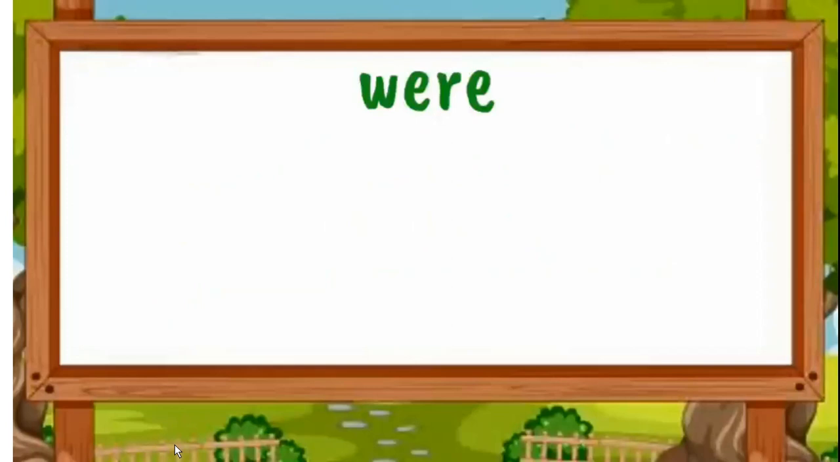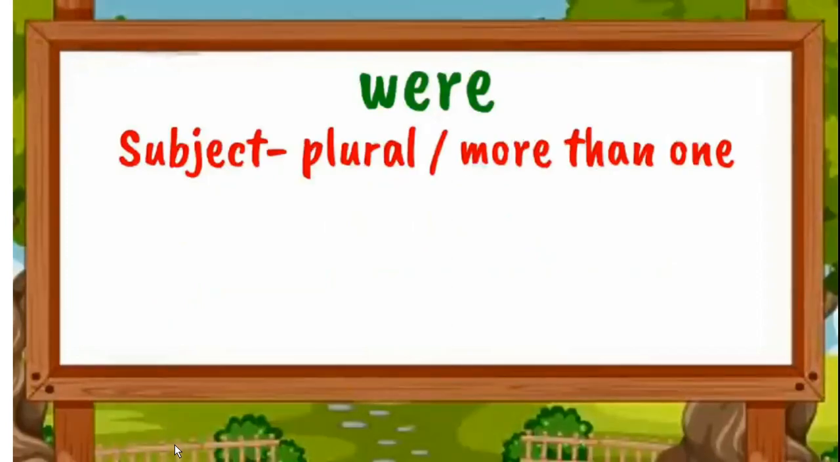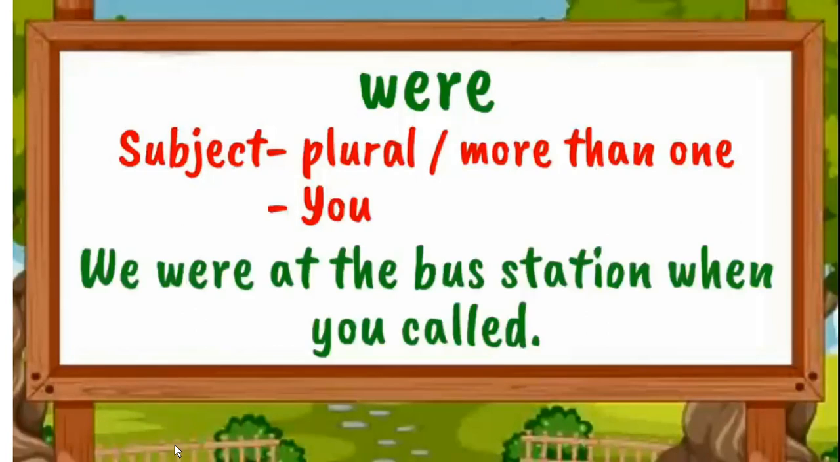Now next is were. The next be verb for the past tense is were. We use this verb for the plural, more than one, two or more. Let's see the example. As you know, the word you is both singular and plural. We also use it with we, like "hum". So, we were at the bus station when you called. The verb were we are using with the plural subject we. We means "hum".